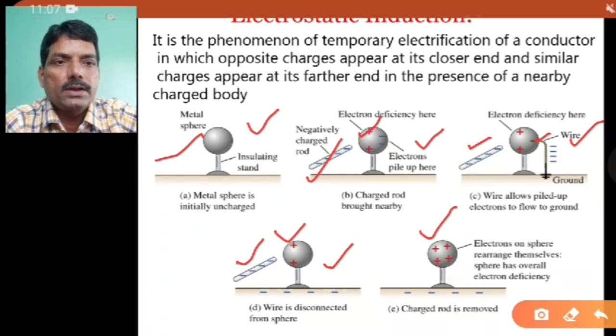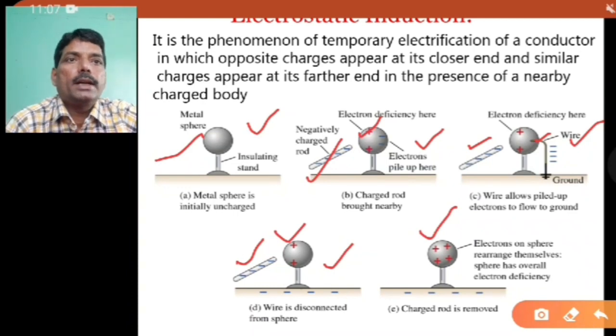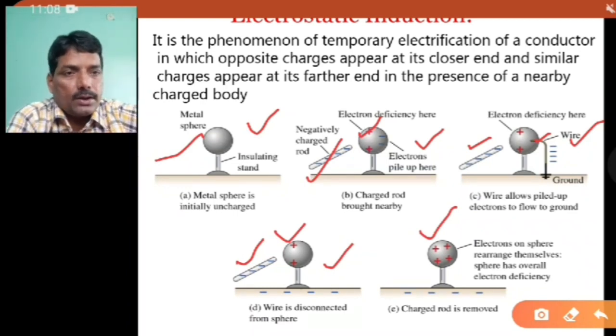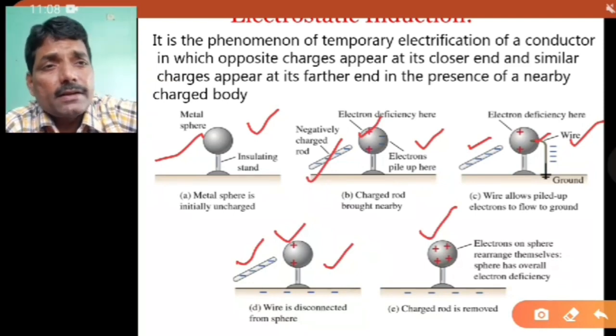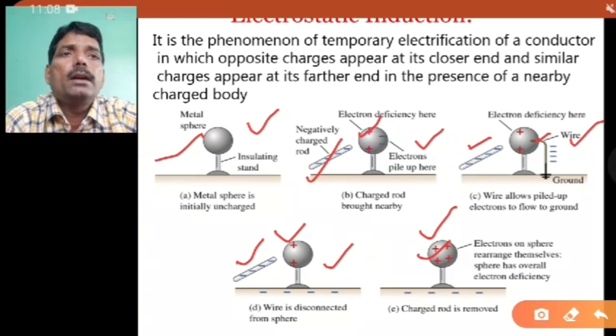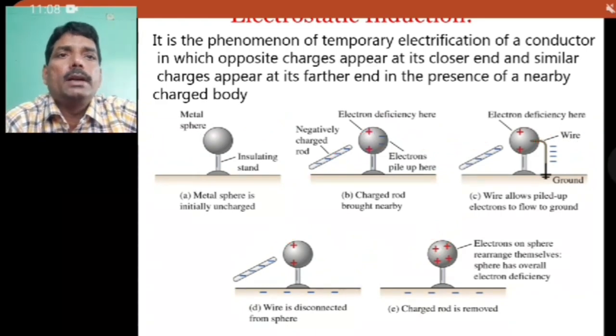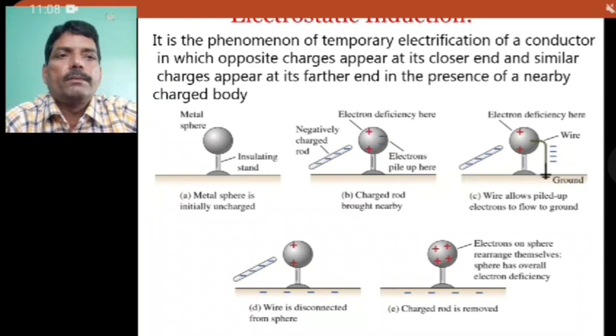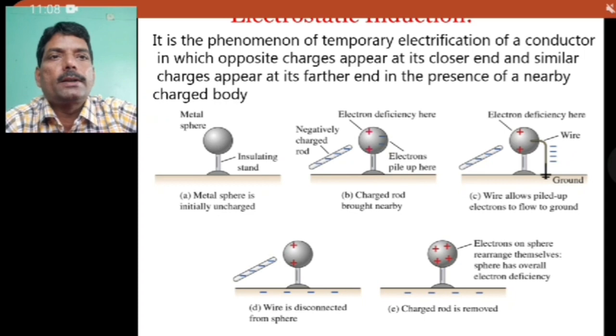Now, by the process called electrostatic induction, you have made this sphere positively charged. So you might have understood the electrostatic induction process, and how you can charge any body with it.